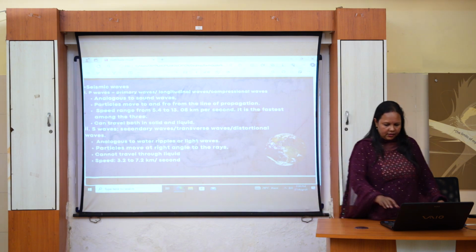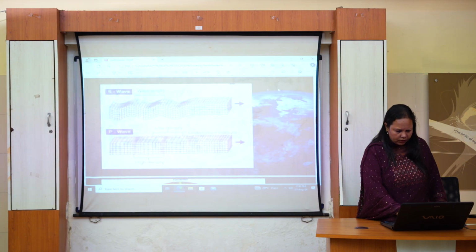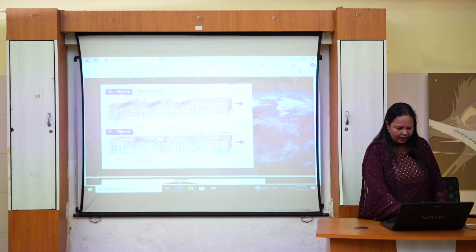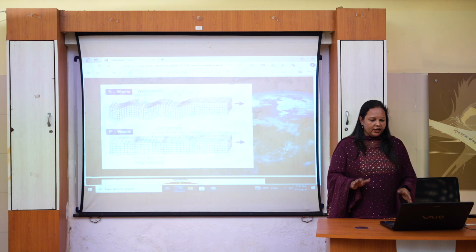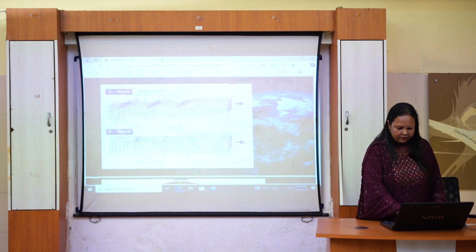We can understand this with the help of a diagram here. So, this is a P wave, and they move to and fro. They are very similar to the sound wave. Each molecule tries to strike the other molecule like the sound wave does when it travels.